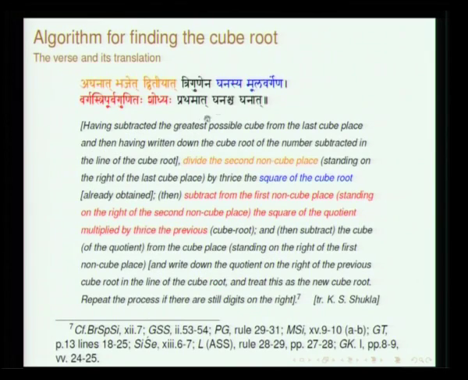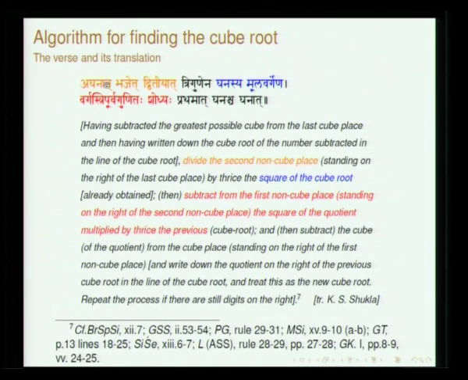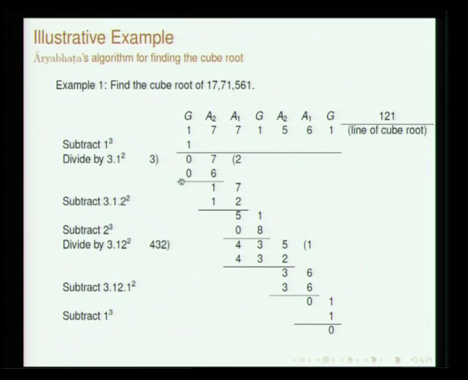You can easily see here 3 times a square is the first thing, then trigunena ghanasya moola vargena, this is one operation. The other operation is vargaha tripurva gunitaha shodhyaha, shodhyaha is to be subtracted. Here, trigunena ghanasya moola vargena bhajet, divide. The third operation is ghanascha ghanat, again we have to understand it as shodhyaha. So, ghanascha ghanat shodhyaha: one division and 2 subtractions. That is what you can see here.